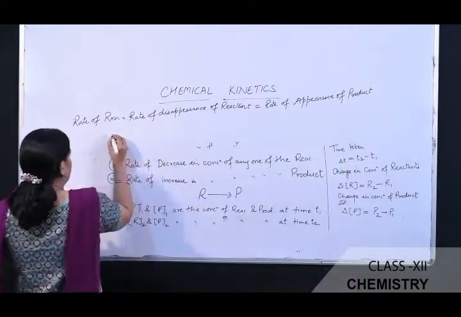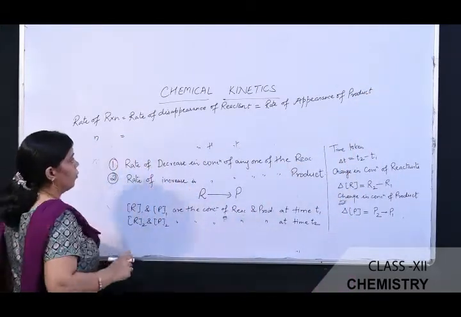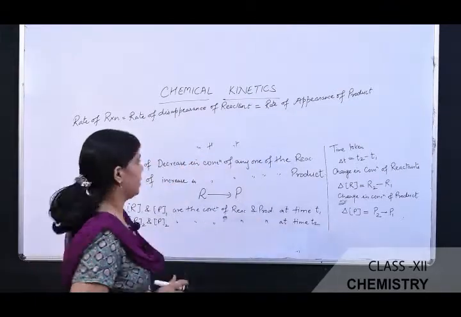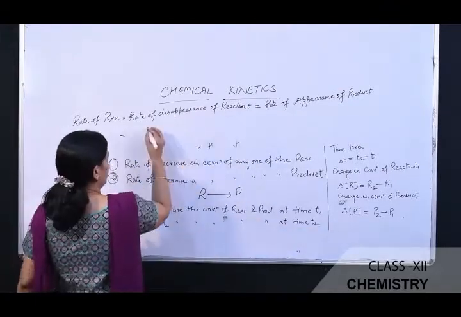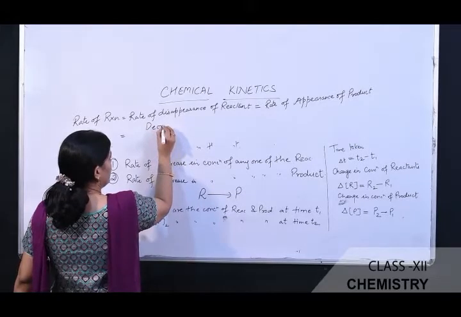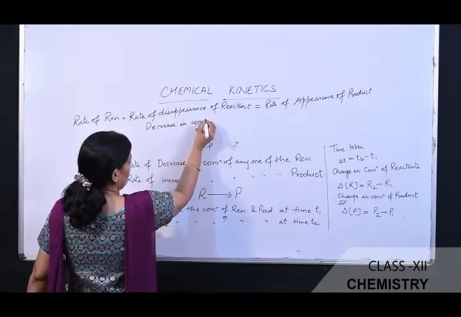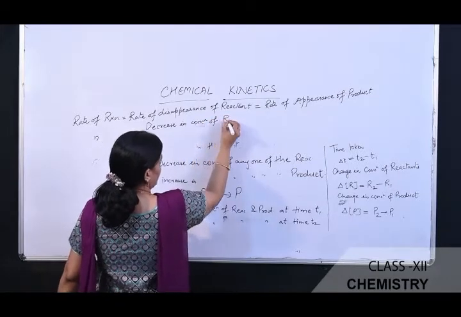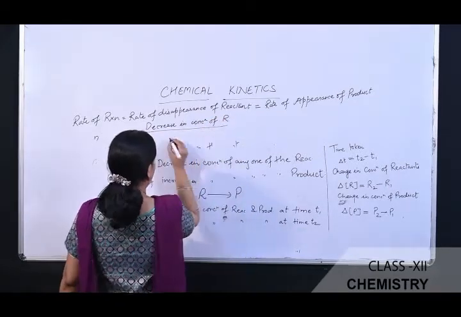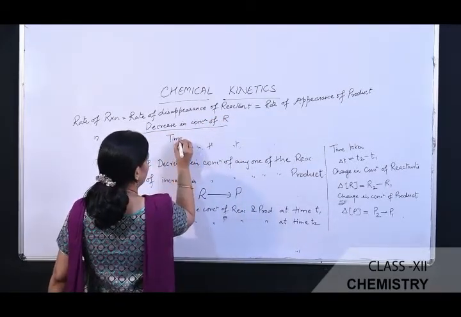Then the rate of the reaction is equal to what is the rate of disappearance of reactant? The rate of disappearance of reactant is the decrease in concentration of reactant R divided by time taken.